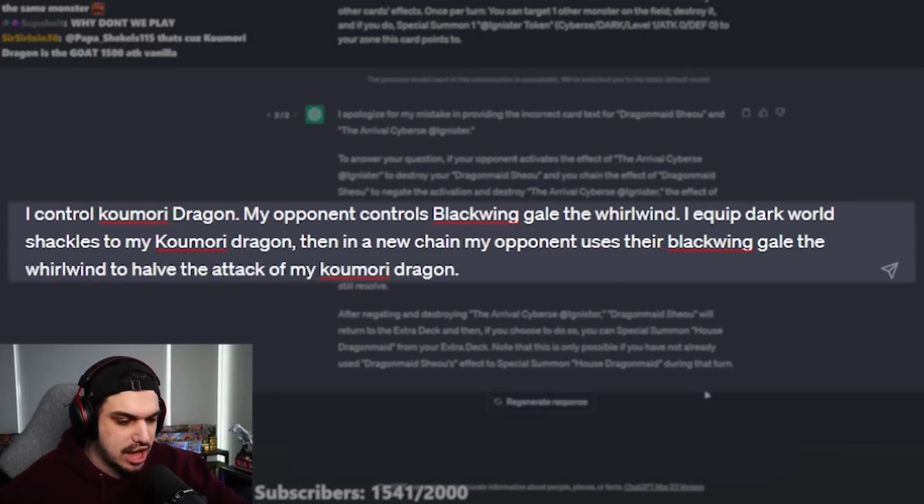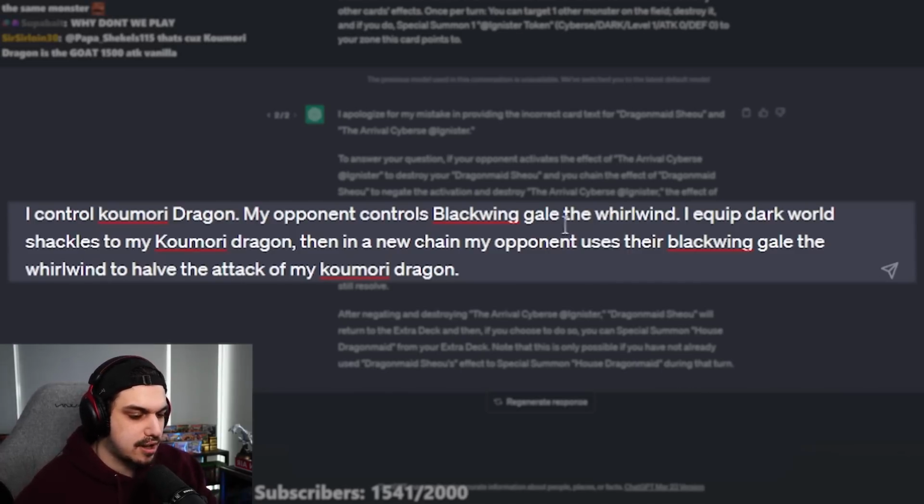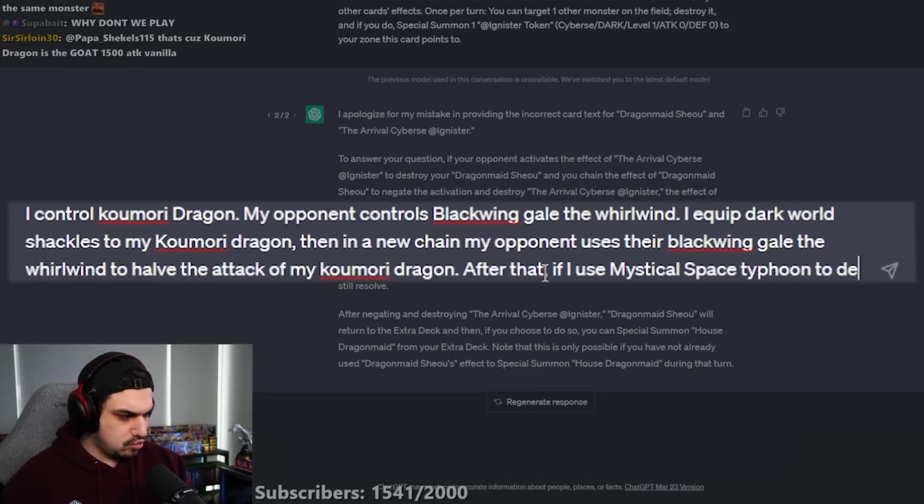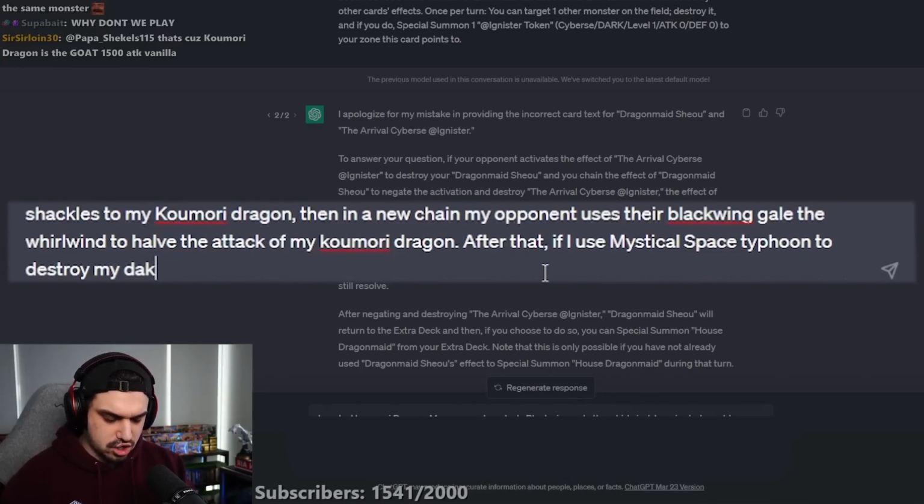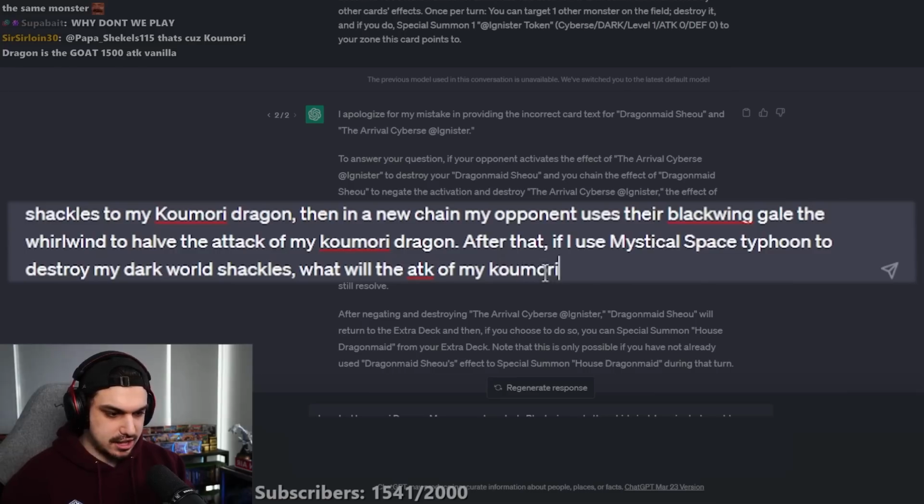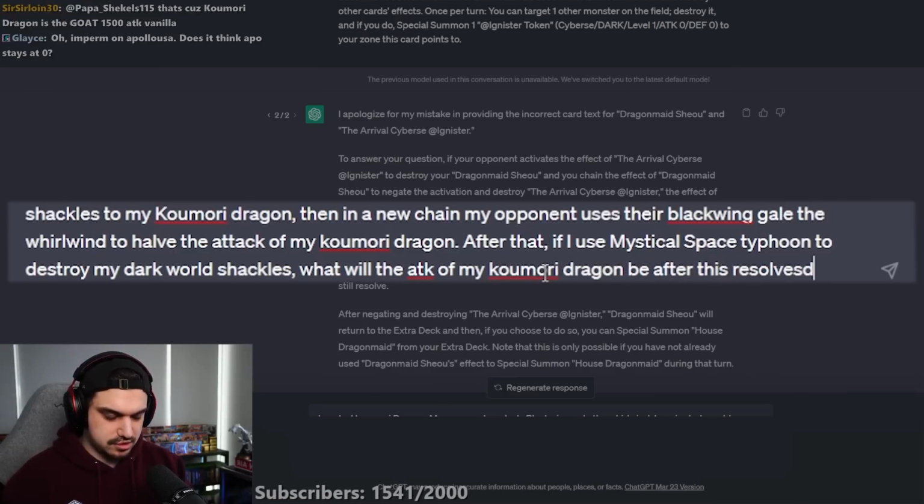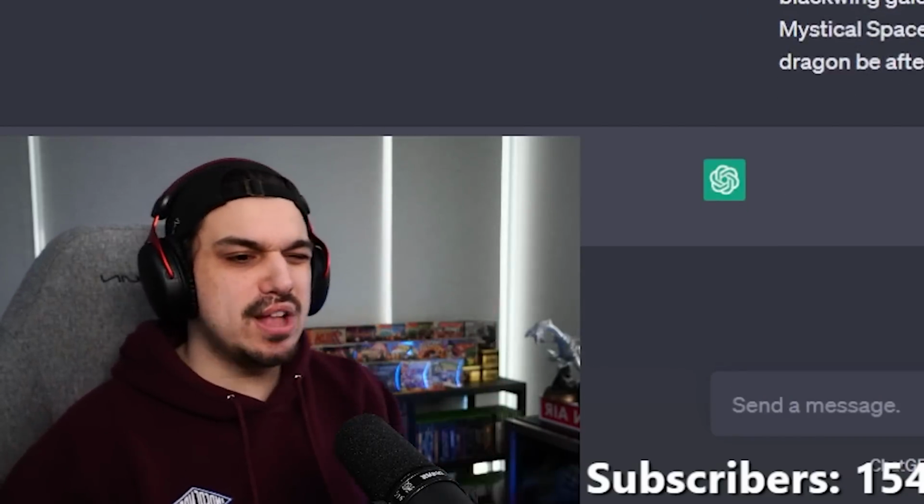I equip Dark World Shackles to my Kumori Dragon. Then in a new chain, my opponent uses their Blackwing Gale of the Whirlwind to have the attack of my Kumori Dragon halved. If I use Mystical Space Typhoon to destroy my Dark World Shackles, what will the attack of my Kumori Dragon be after this resolves? Alright, what do you say, ChatGPT?